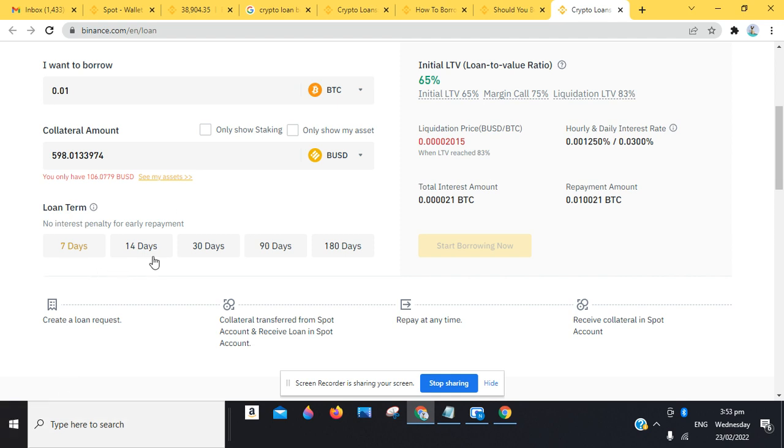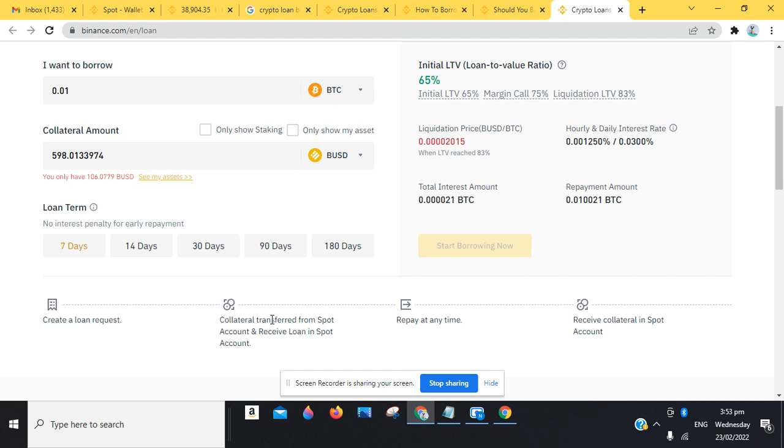For a 14 days period of time, it will be a little different. The values are usually different, so you want to check which one is higher or which one is preferable. But most times you want to go with the one that is suitable for you and your target. So all you need to do is create a loan request.